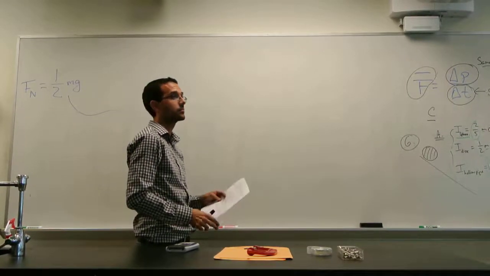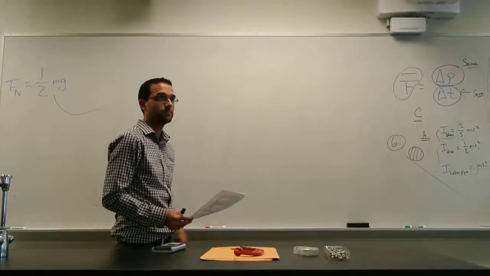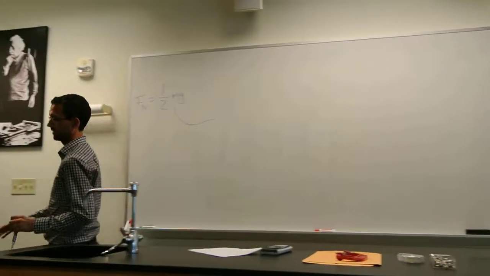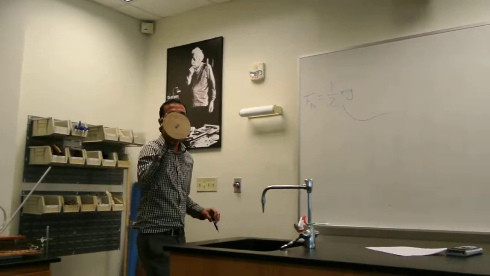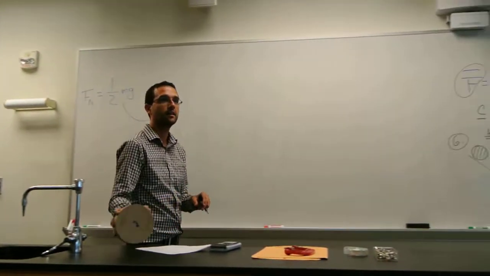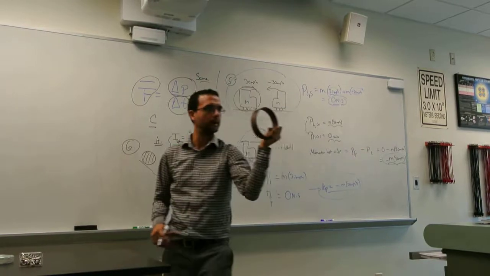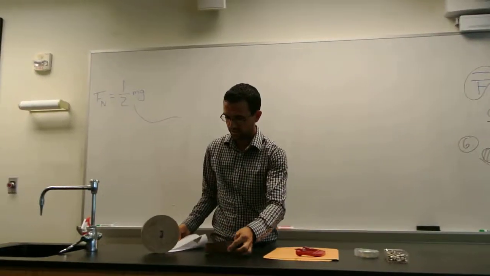But then when you say disk, are you talking about a solid disk? A solid disk, yeah, like this one. Because this is a solid disk. And then the hollow pipe would basically be like the ring. Correct. So this would be like a hollow pipe. Okay, so take a look at the next one.